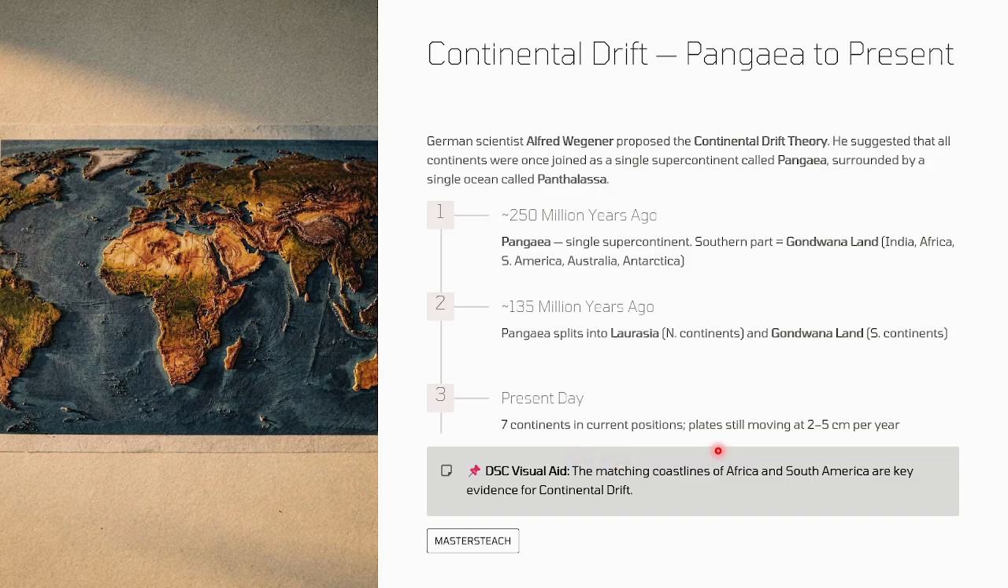Still the plates move 2 to 5 centimeters every day. So the matching coastlines of Africa and South America are key evidence in continental drift. Okay, this is the continental drift, how the continents appeared. In the beginning, there was only a single continent that is called Pangaea, a single supercontinent. In the southern part there was Gondwanaland, which consists of India, Africa, South America, Australia, and Antarctica.